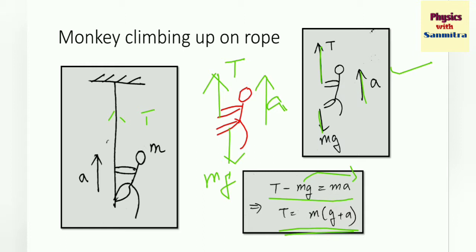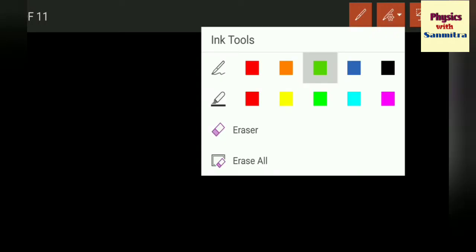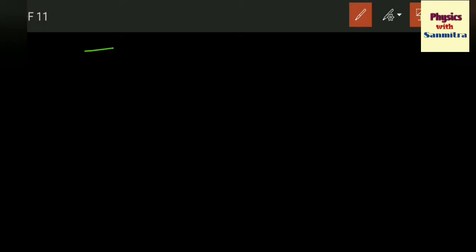Now the question can come: what is the maximum acceleration if the rope can support, say, 200 Newton? Let's try one question. We are given that the rope can handle a maximum force of 200 Newton, and the monkey is, say, 5 kg.